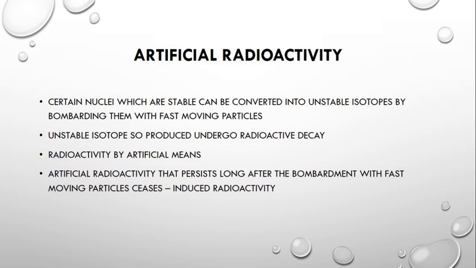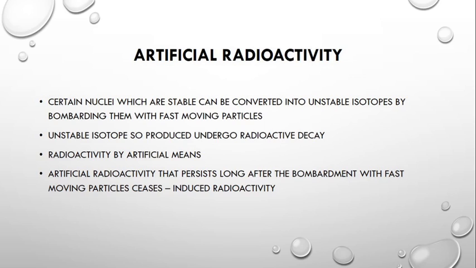Now, what is artificial radioactivity? We said that natural radioactivity occurs in unstable nuclei. Now, in artificial radioactivity, we are converting stable nuclei into unstable ones by bombarding them with fast moving particles. So, stable nuclei are made unstable by bombarding them with fast moving particles.